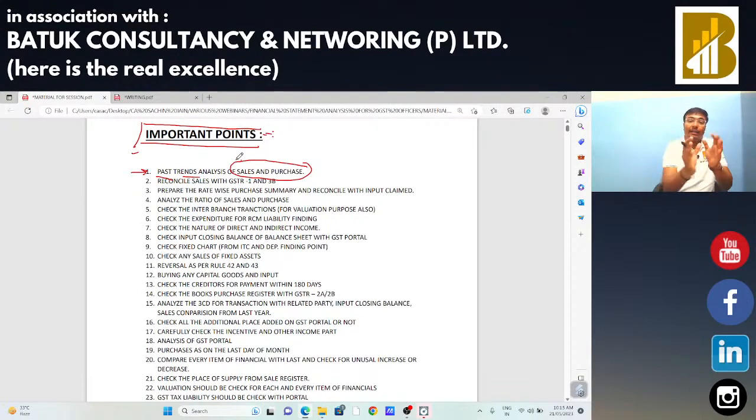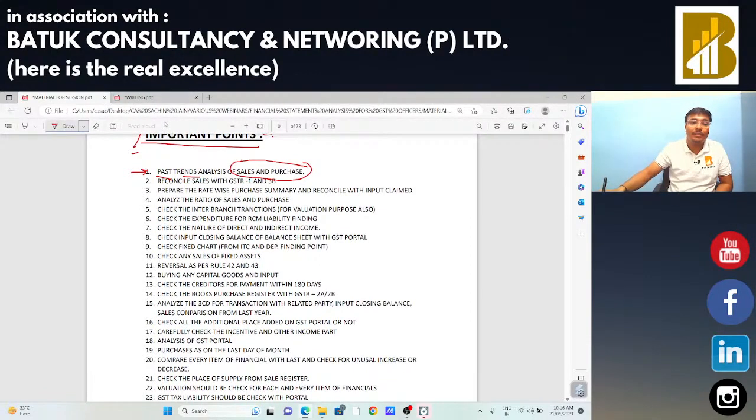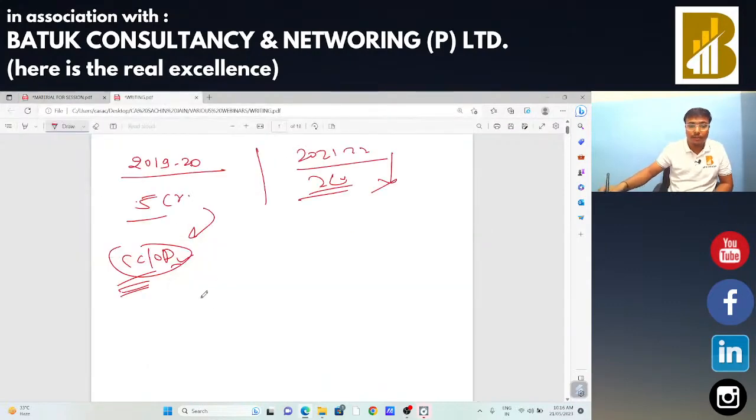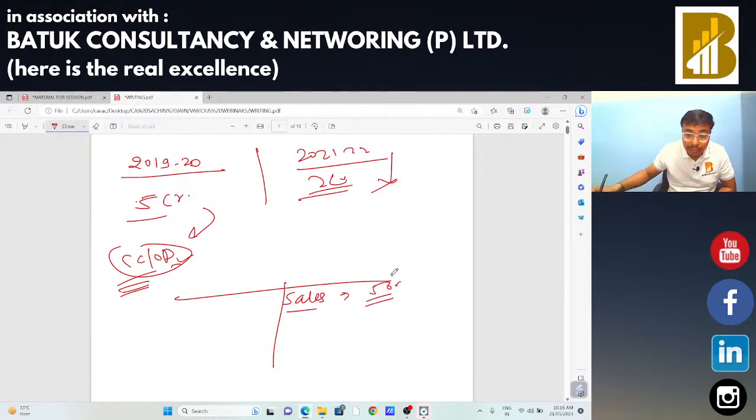Next point, sir, you had done the analysis of trends of the sales and purchase. Now this is your responsibility to reconcile the book sales with the GSTR 3B sales. Suppose, sir, in that particular financial statement you got the sales, suppose 5 cr rupees. Okay, in that case you need to reconcile that particular sales with the sales of GSTR 3B return and GSTR 1 return. Okay sir, so if there is no difference, in that case there is no issue, you can go ahead. But if there is any issue with that,